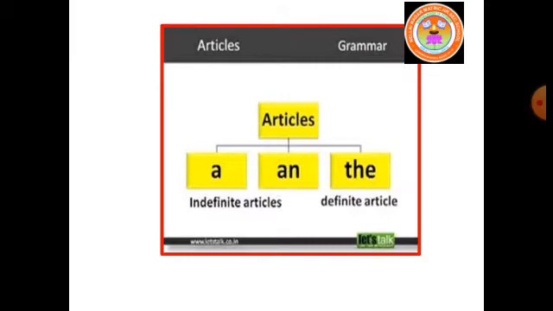A or an is called indefinite articles because it is used when we do not speak of any particular or definite person or thing. The is called definite article because it is used when we speak of some particular person or thing.